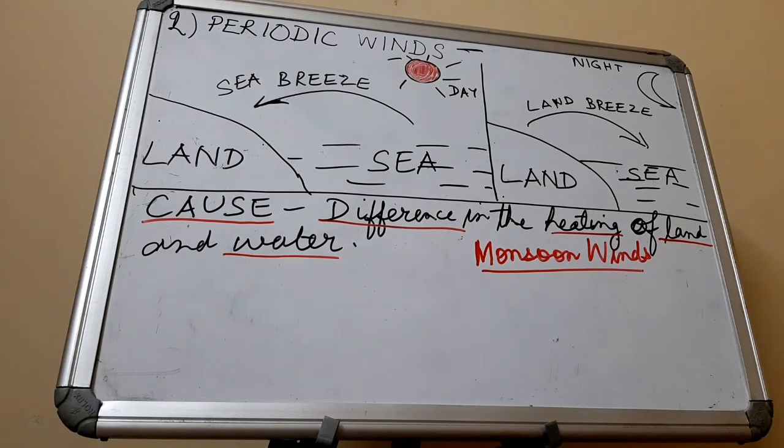You can see the diagram here, I've shown the diagram of land breeze and sea breeze. The first diagram is of sea breeze, which blows during the daytime, because the sea is cool during the daytime, and so cool wind blows from sea to land. And during the night time, the land cools faster than sea, so land is comparatively cooler than sea. Hence, a cool breeze blows from land to sea during the night time. So that's about periodic winds.